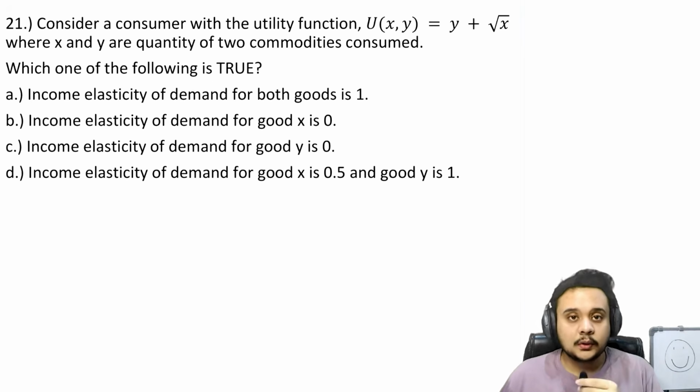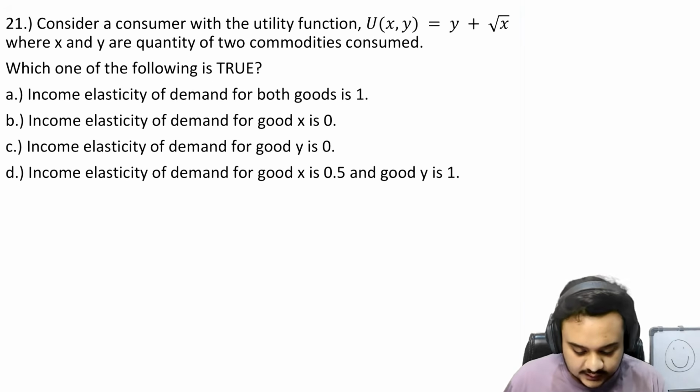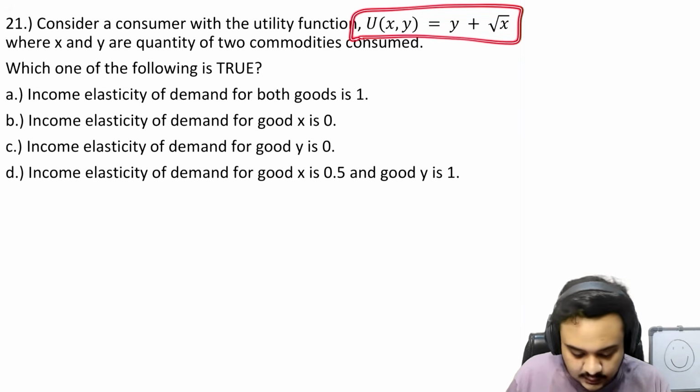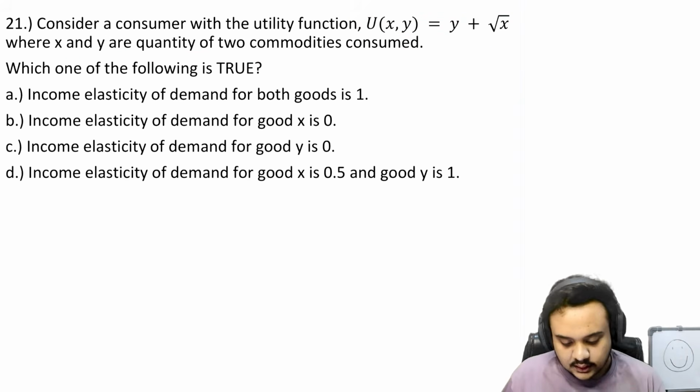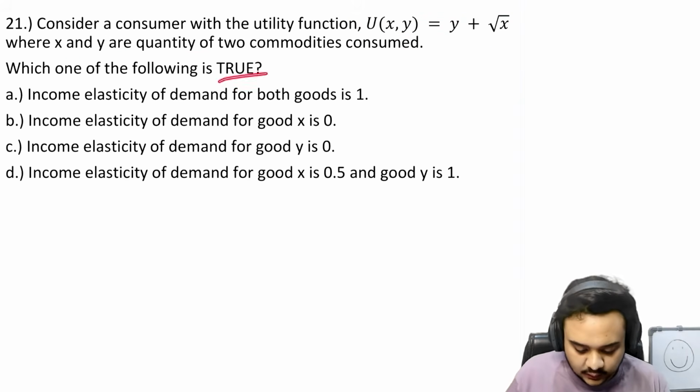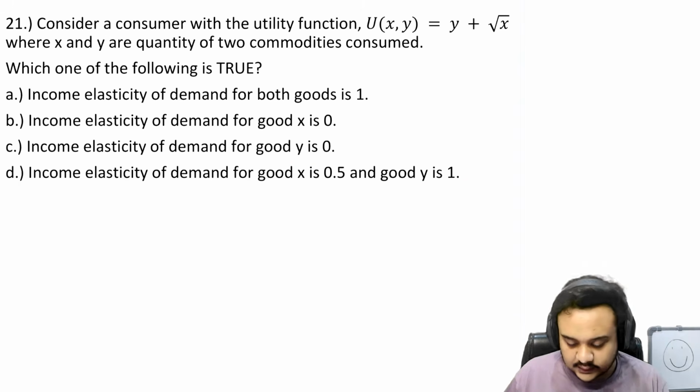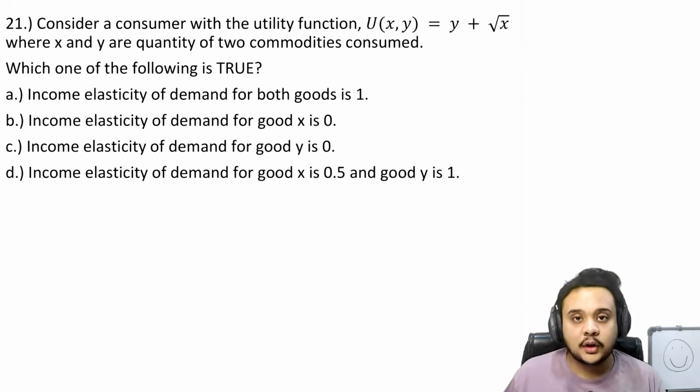Alright guys, now let us move on to the next question, which says: consider a consumer with the utility function given here, where X and Y are quantities of two commodities. Which one of the following is true? We are talking about the income elasticity, right? For both goods is 1, for X is 0, Y is 0, and so on. If you just find the income elasticity for one good, I think you will be able to answer the question. So let us look at the income elasticity for good X.